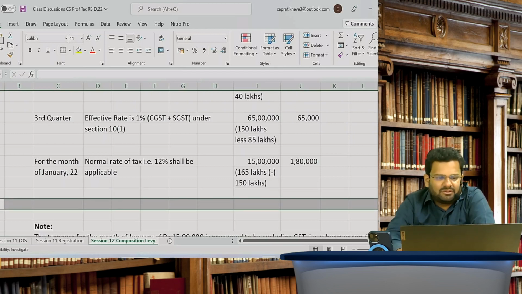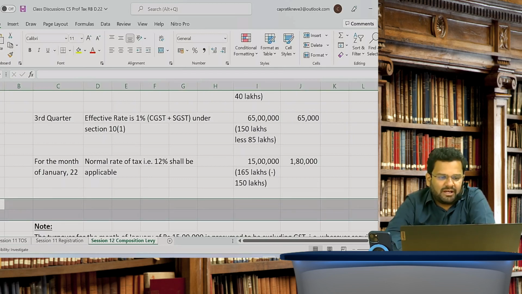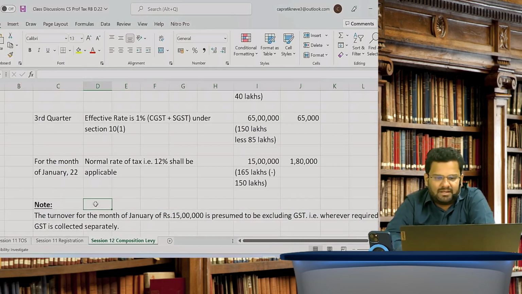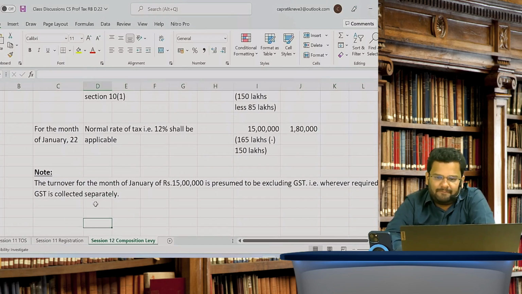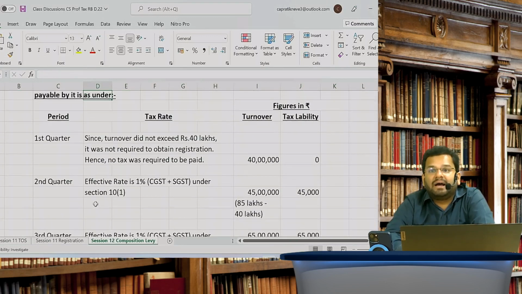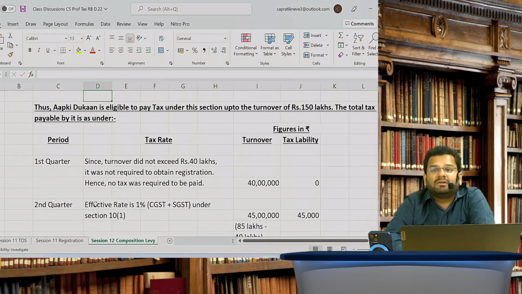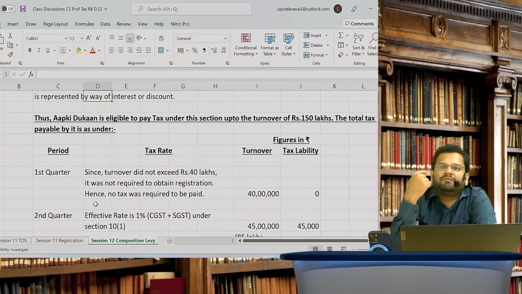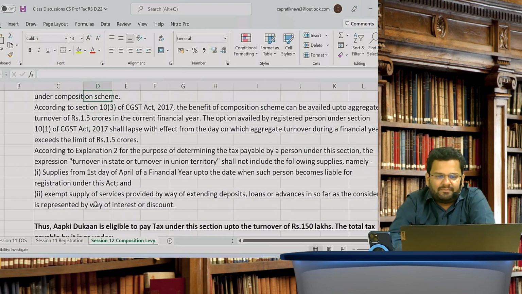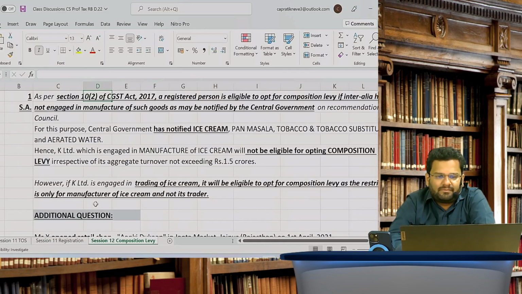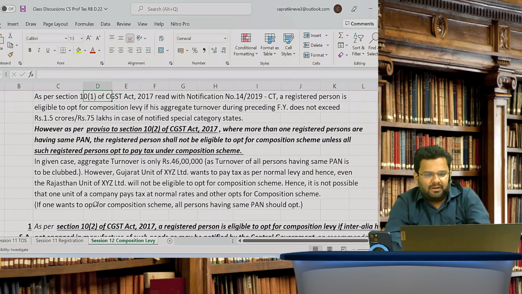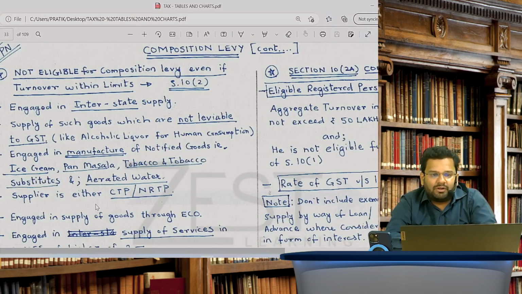Is it clear to all of you? Just once let me know in the chat window. Yes. Again, the assumption is that whatever turnover is executed above 150 lakhs, that is excluding GST. Okay, wonderful. So the majority of the part you have understood.